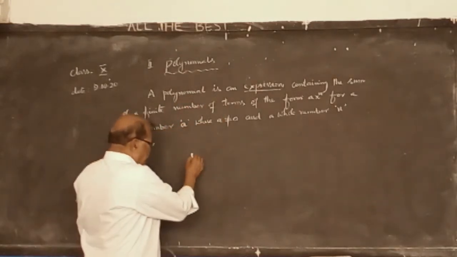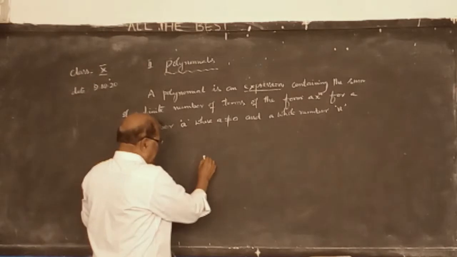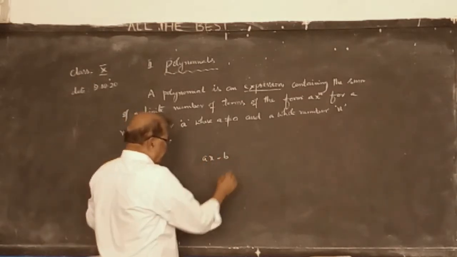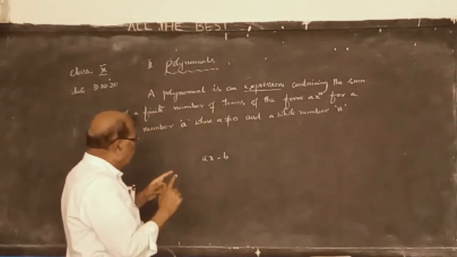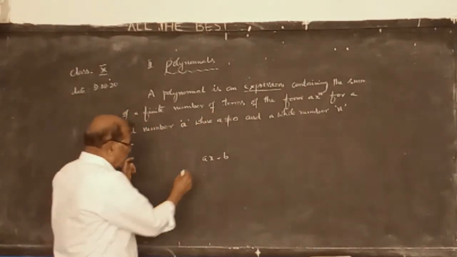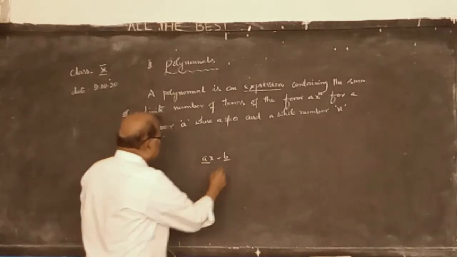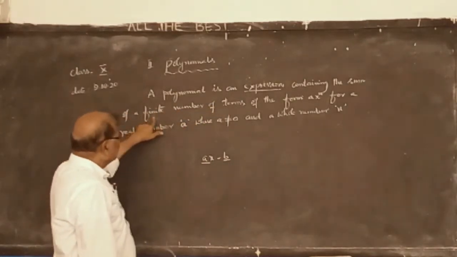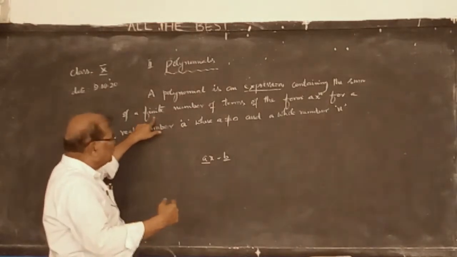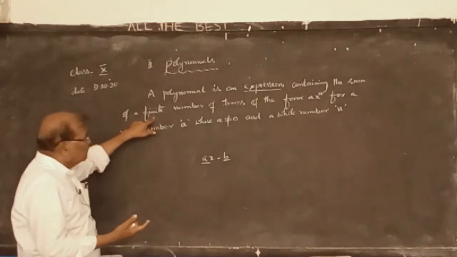Suppose you take any expression, for example, ax minus b. Finite number of terms, you must be able to count the terms. How many terms are there? Two terms are there. So the number of terms must be finite, not infinite. Finite means which can be countable.